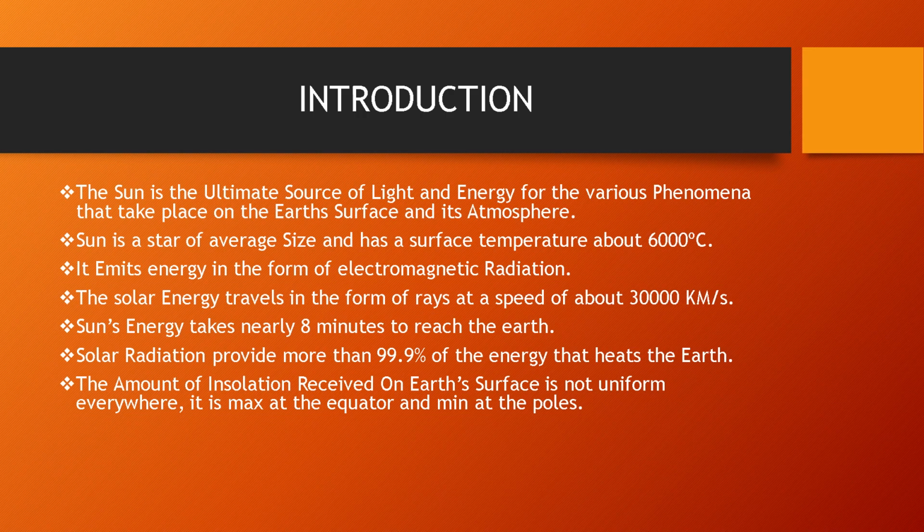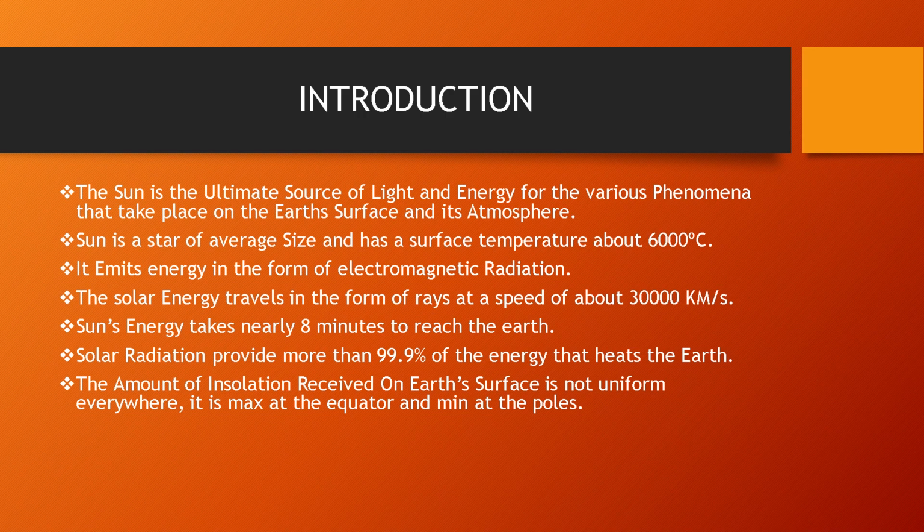The sun emits energy in the form of electromagnetic radiation, that is UV rays. The solar energy travels in the form of rays at a speed of about 300,000 kilometers per second. That means the sun's energy reaches the Earth's surface within 8 minutes.